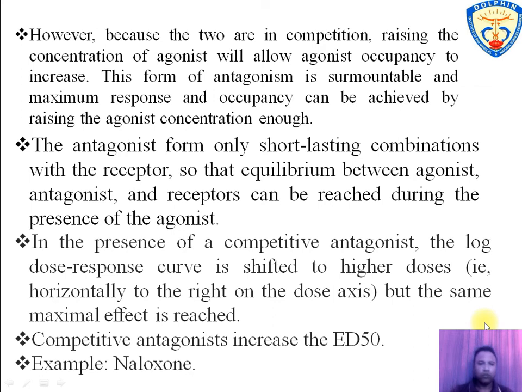So if we increase the concentration of agonist, it will increase the occupancy or binding of agonist to receptor. This form of antagonism is surmountable, that is, raising the concentration of agonist results in maximum occupancy and biological response. Antagonists leave the receptor in a very short time, so the equilibrium can be reached in presence of agonist.